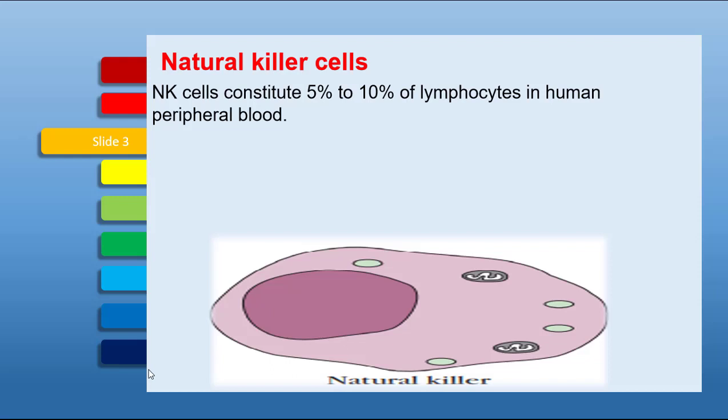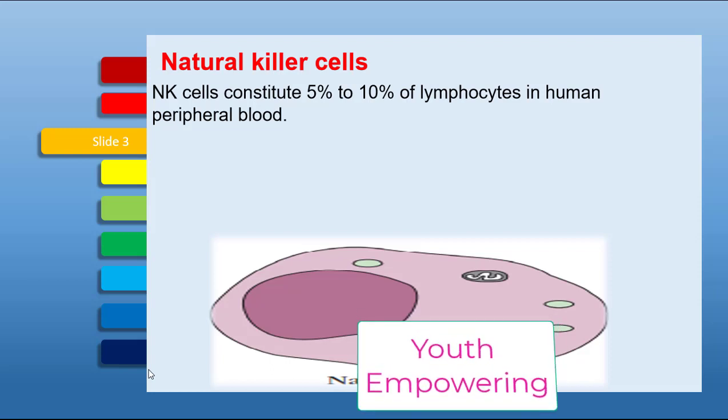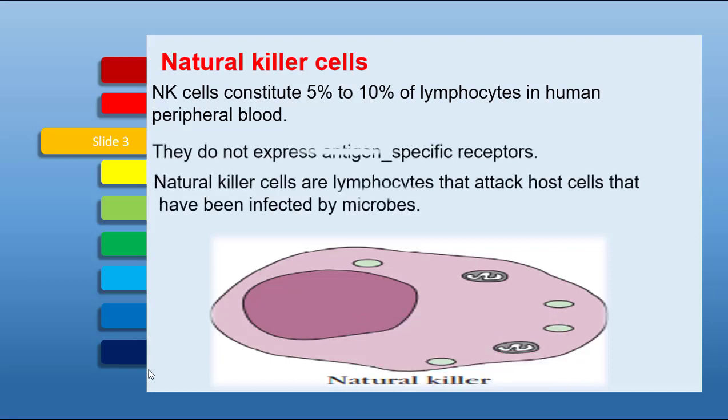Natural killer cells are closely related to the B lymphocytes and T lymphocytes, and they form 5 to 10% of the lymphocytes in the peripheral blood. When pathogens are present inside the cells, they are not recognized by the macrophages and neutrophils. They are killed by natural killer cells. Natural killer cells do not directly kill the pathogen because they don't have receptors for the recognition of pathogens. Instead, natural killer cells attack the host cells that have been infected by microbes, and tumor cells.